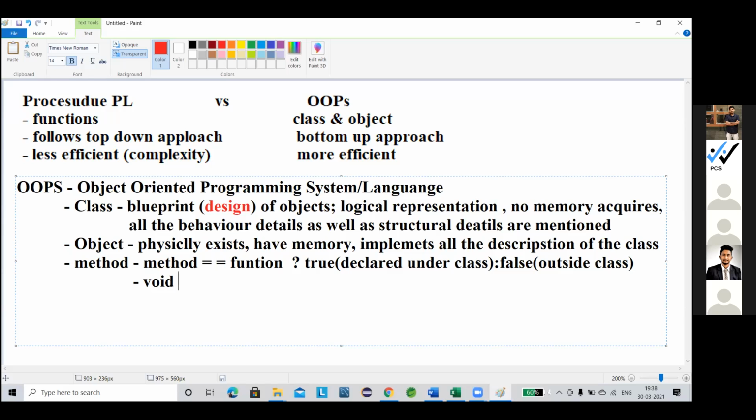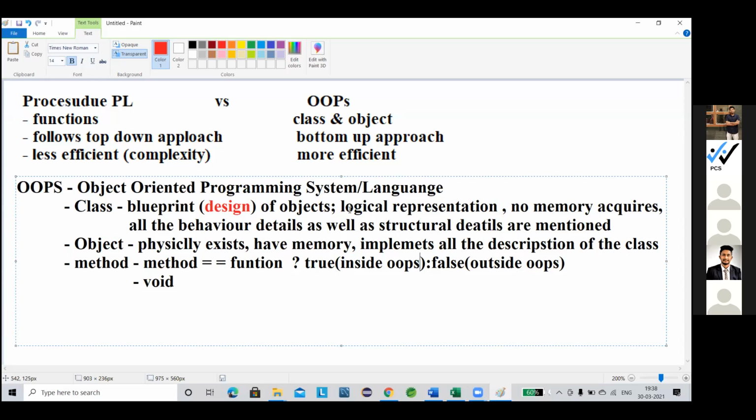When it is a function, the object concept will never come because there is no OOPs concept. Inside OOPs, any function declared inside the object-oriented concept is known as the method, and any function declared outside the object-oriented concept is known as the function. Same functionality, same definition.